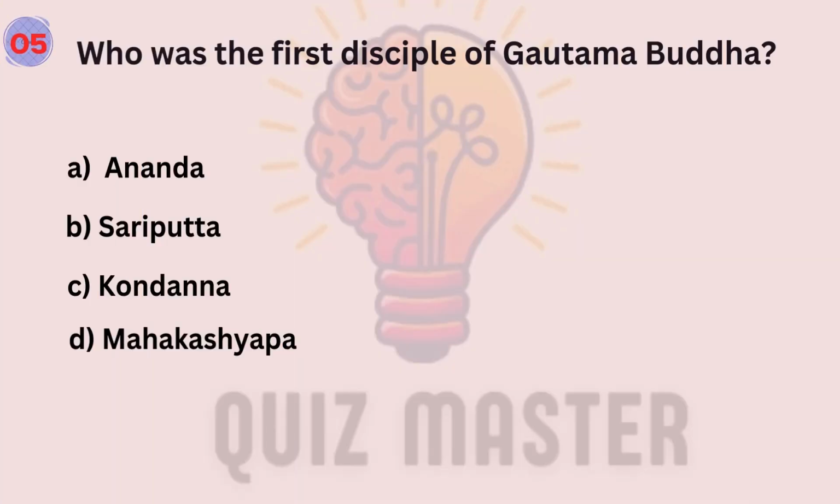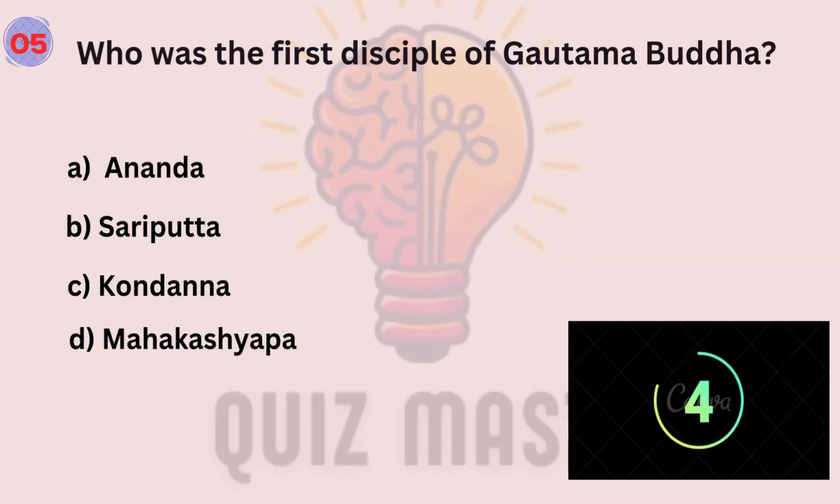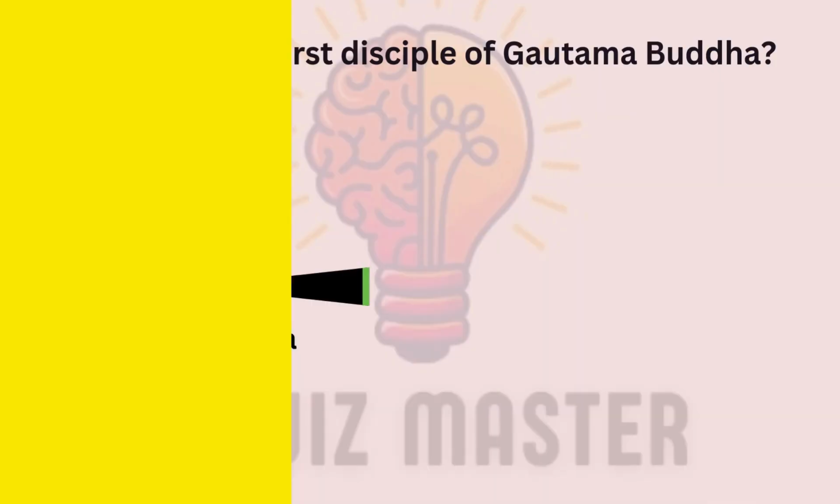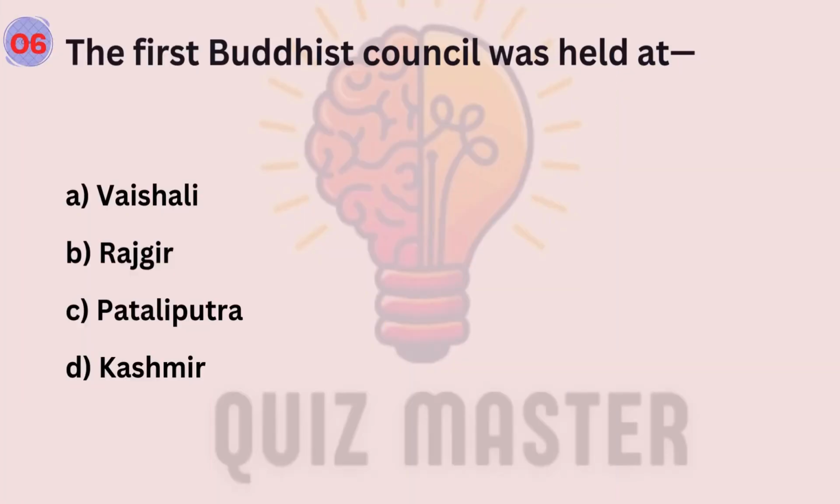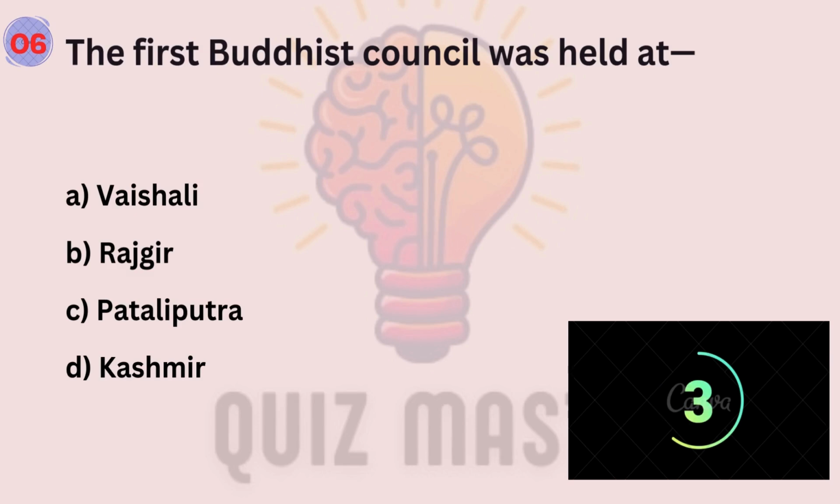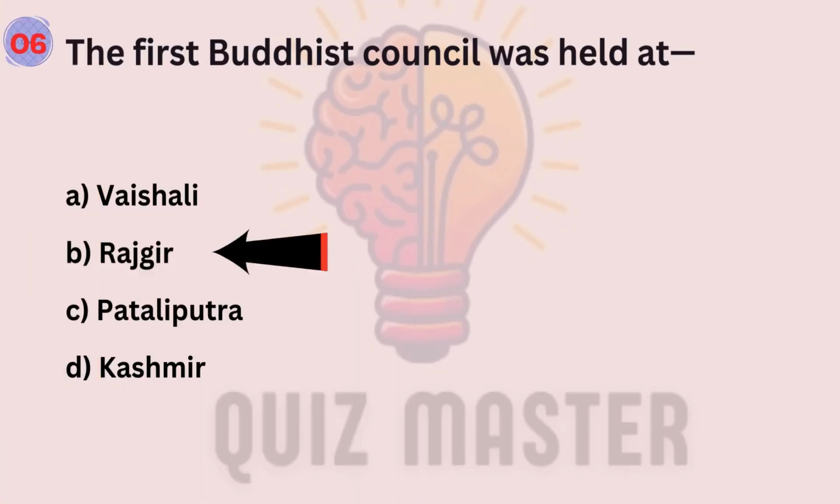Question number 5. Who was the first disciple of Gautam Buddha? Answer is C. Question number 6. The first Buddhist council was held at? Answer is B.